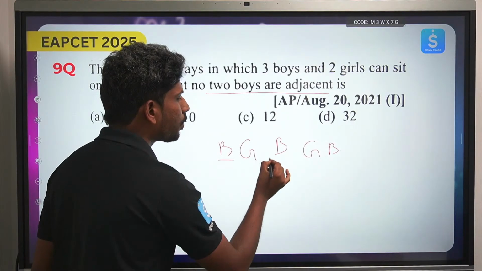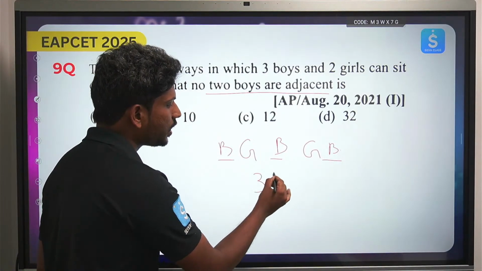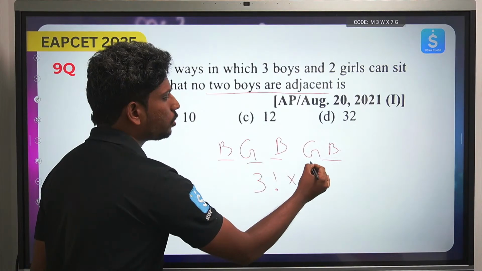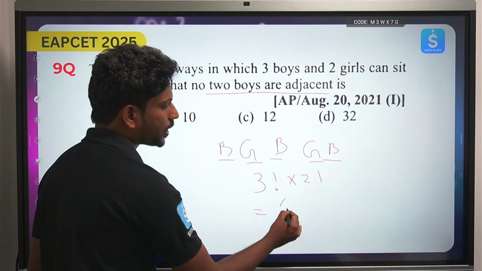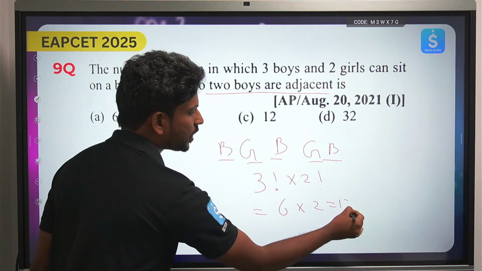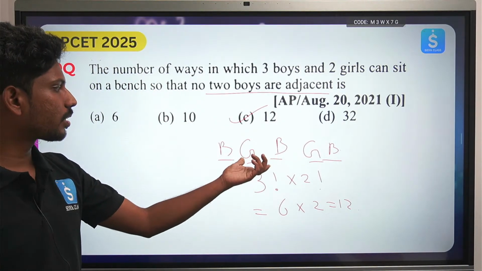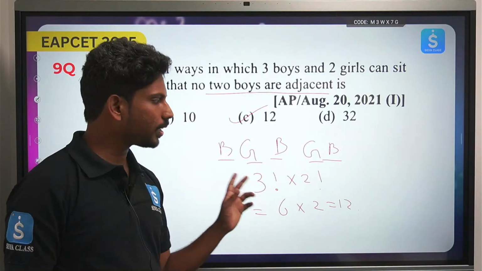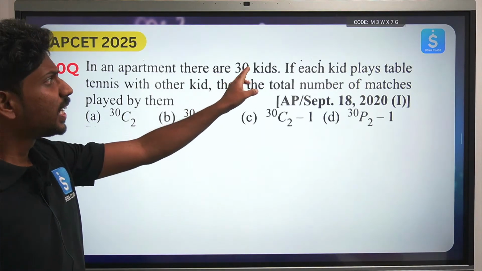So these 3 boys can be arranged in how many ways? In these 3 spots it can be arranged in 3 factorial ways, and these 2 girls can be arranged in 2 factorial ways. So 3 factorial is 6 and this is 2, so the number of ways is 12. The answer is 12. Simple, right? First we place the girls, which can be arranged in 2 factorial, and these 3 boys can be arranged in 3 factorial.